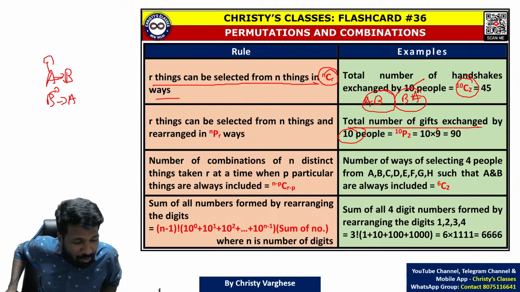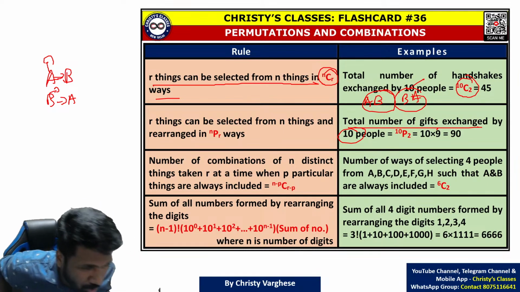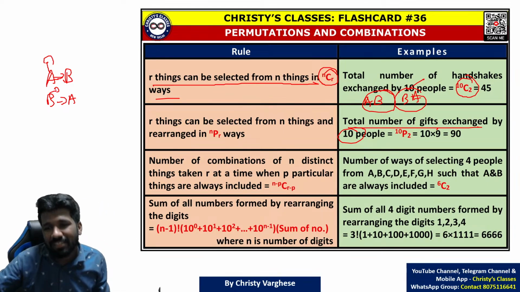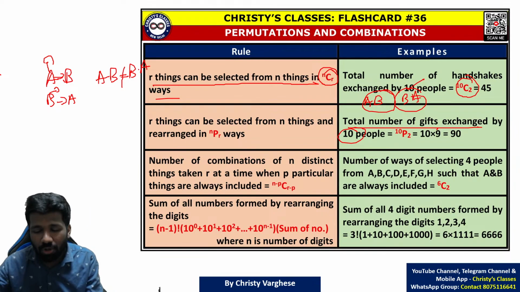Will you save it till his or her birthday and return the same gift? No, right? It's a different gift. So in the case of exchanging gifts, clearly AB and BA are different. AB and BA are different means order matters. Order matters, so there it is permutation, 10P2 we can say.